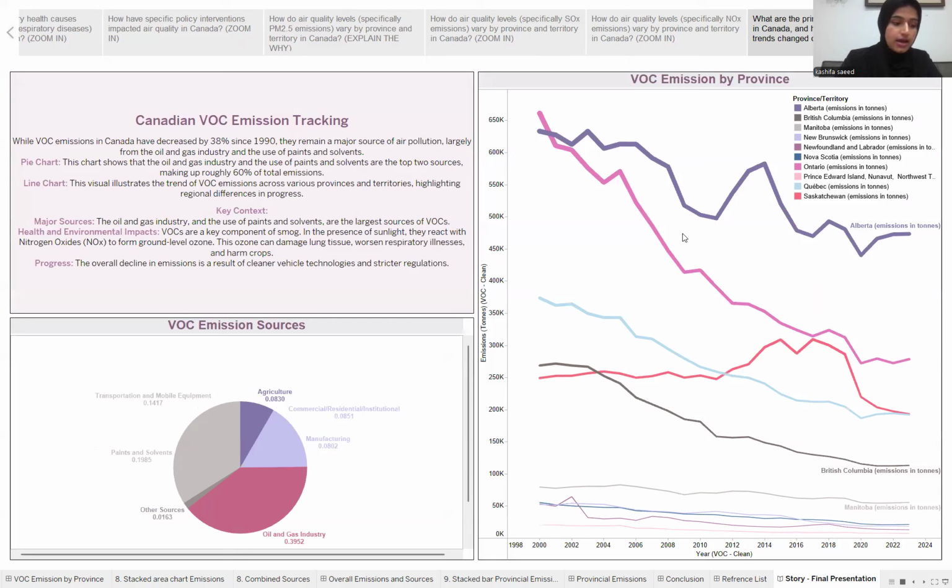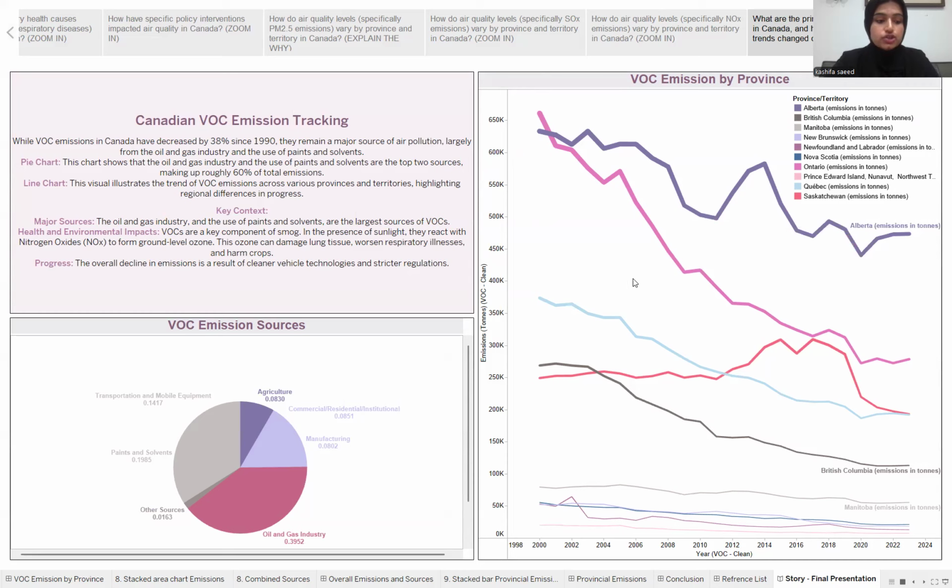So this slide here finally shows the volatile organic compounds, or VOCs for short. While these emissions have decreased by 38% since 1990, they are still a major source of air pollution. This pie chart on the slide shows us where they come from. We can see that the oil and gas industry and the use of paints and solvents are the top two sources, which makes up about 60% of the total, which is a huge number.